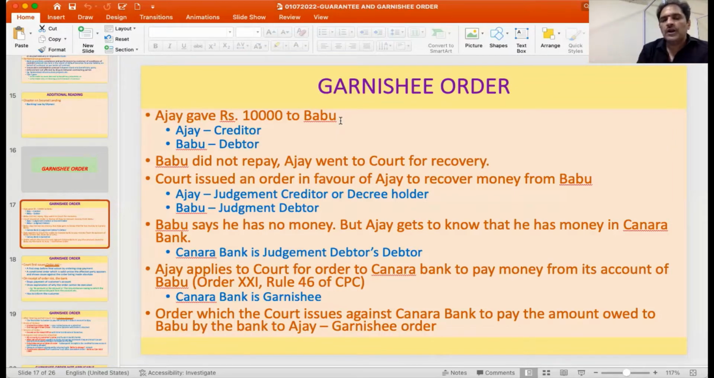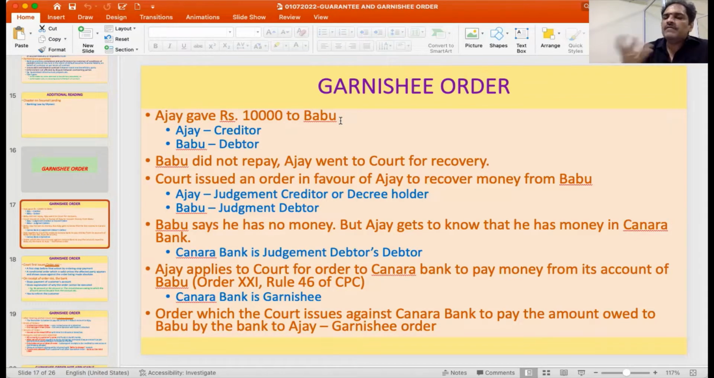So Babu did not repay, then automatically Ajay went to court for recovery. Then court issued an order in favor of Ajay to recover the money from Babu. So here the decree holder for recovering of money from Babu is Ajay. He is also called as judgment creditor. Then Babu is the person who is supposed to make payment in accordance with this decree. He is called as judgment debtor.